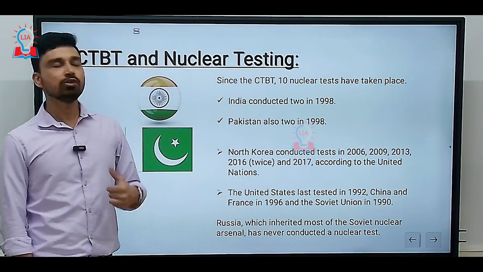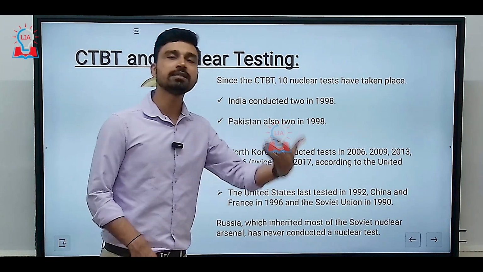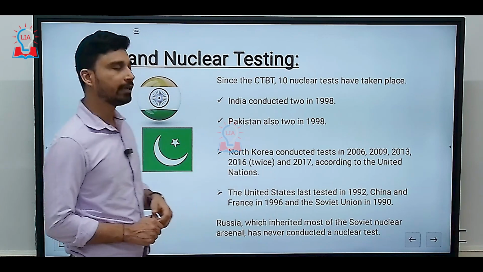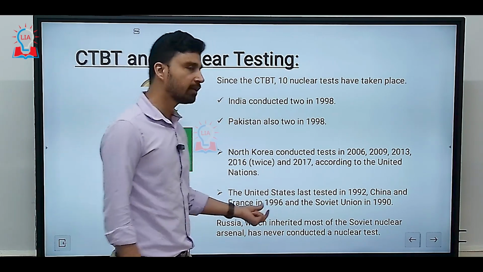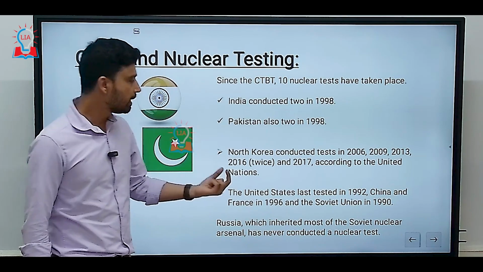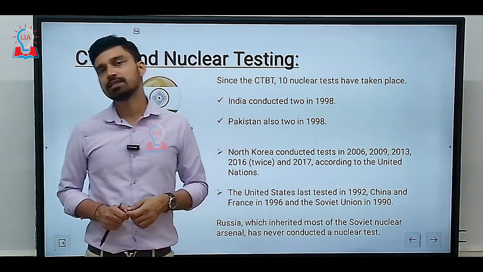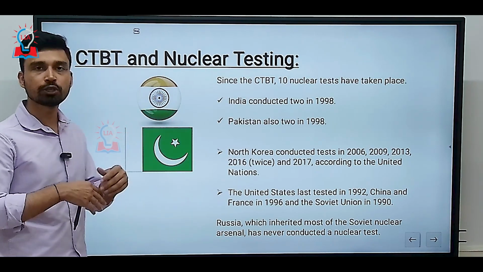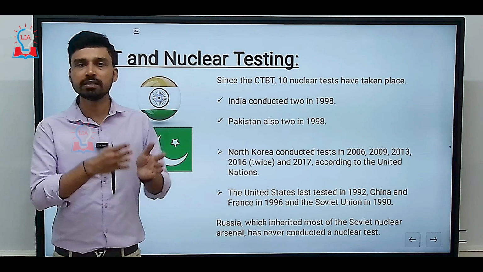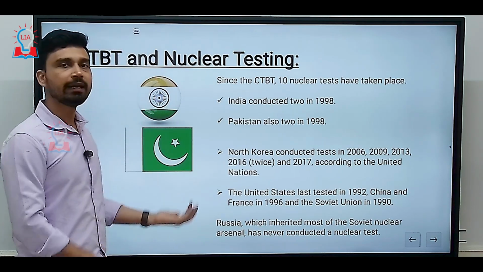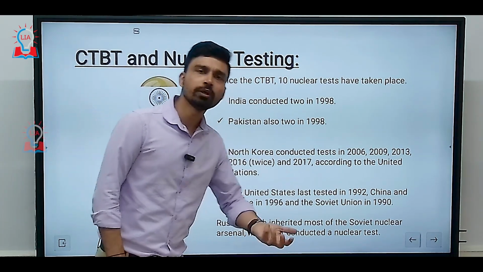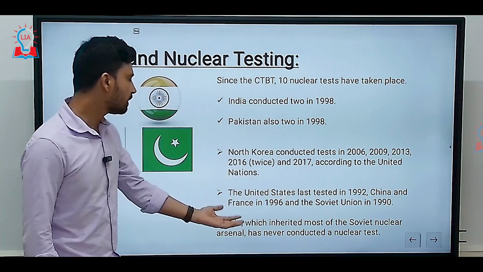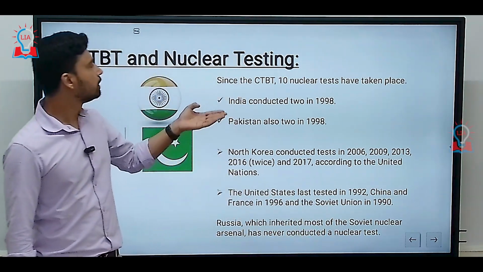Also, the US has not conducted any nuclear test after the CTBT was adopted. The last test conducted by the US was in 1992. China and France conducted their last tests in 1996, and the Soviet Union conducted its last test in 1990. From this, we can understand that Russia, which became the largest nation after the disintegration of the Soviet Union and is believed to have inherited most of the Soviet legacy, including its nuclear arsenal and nuclear technology, has never conducted a nuclear test after the disintegration.